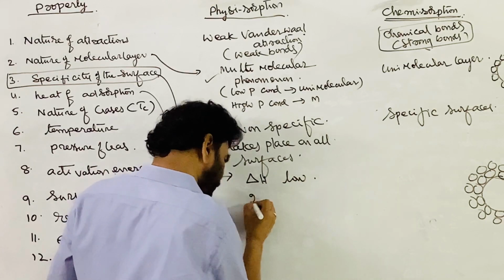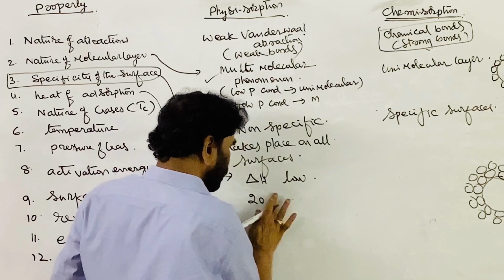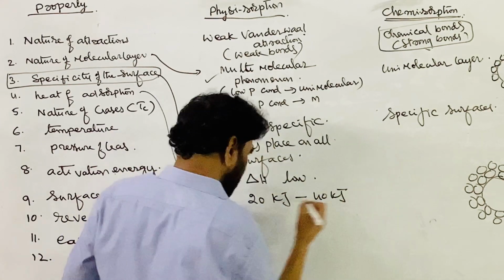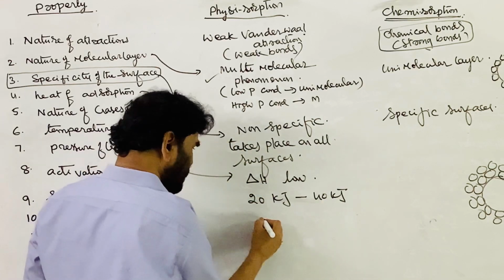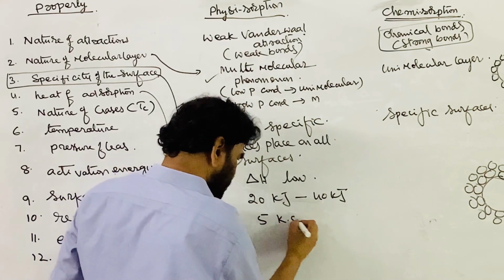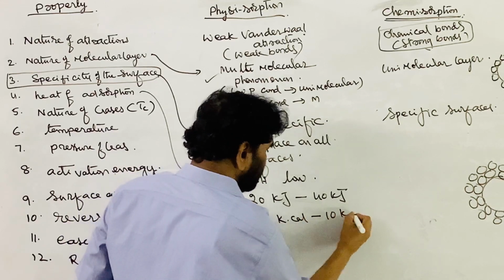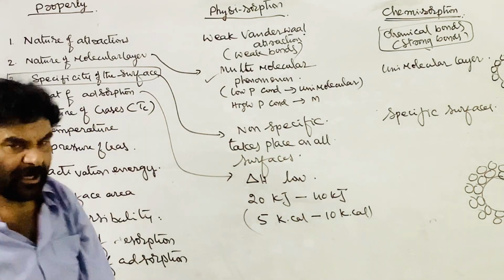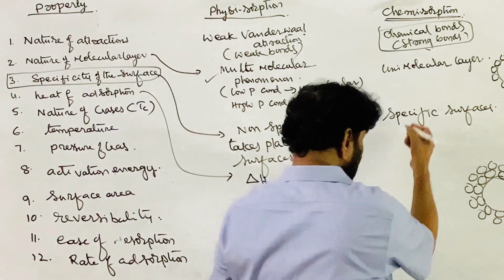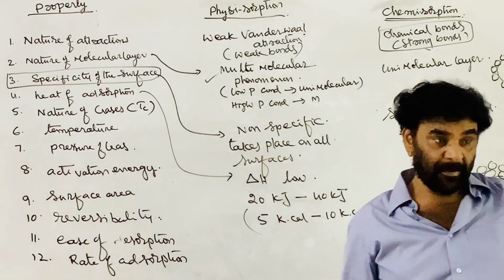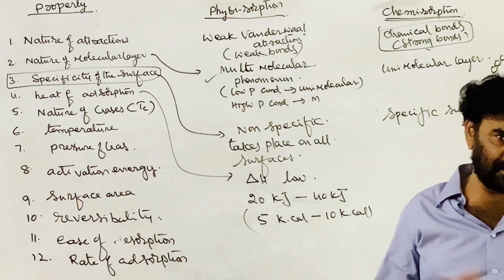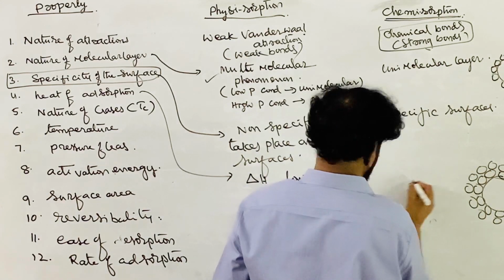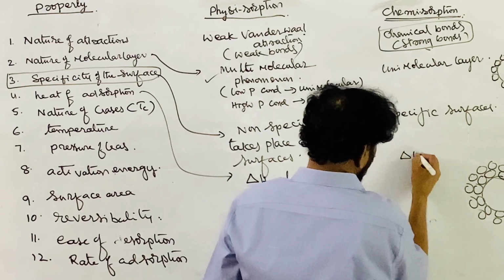It is in the range of 20 kilojoules to 40 kilojoules. This is nothing but 5 kilocalories to 10 kilocalories. This is the approximate range for physisorption, weak attractions. Whereas here bonds are forming. During the formation of chemical bonds, a lot of heat is liberated. So for chemical adsorption, due to the formation of strong bonds, the heat delta H is high.